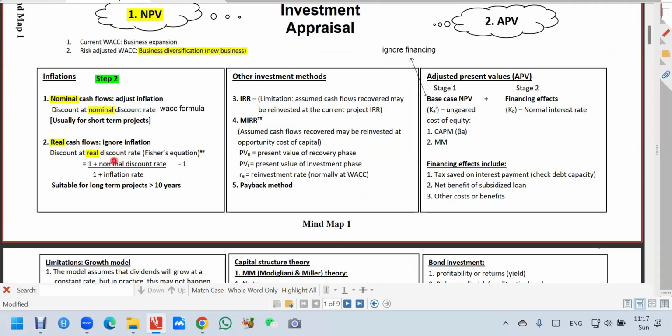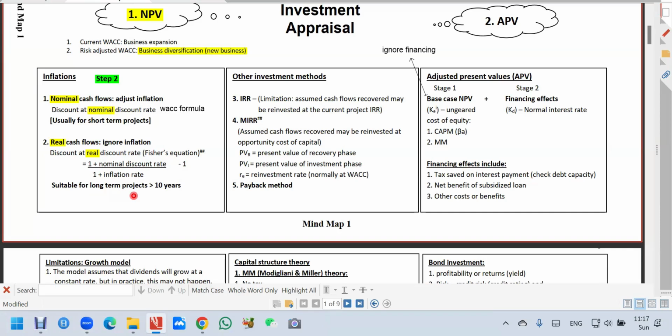Normally, nowadays, we seldom use this one here. When do you use it? Normally for long-term project, because involving annuity, then it may be faster to use this way only. But both give you the same answer. So this one normally is for long-term project.